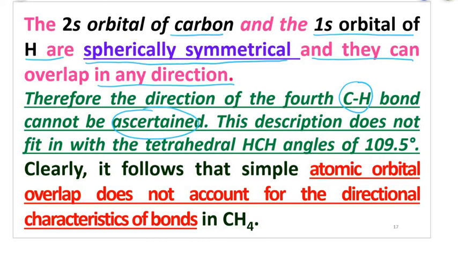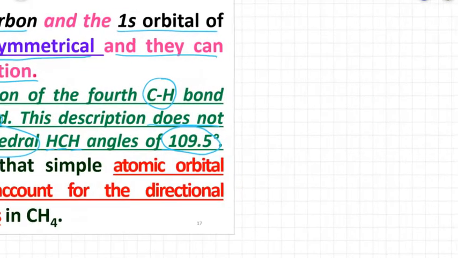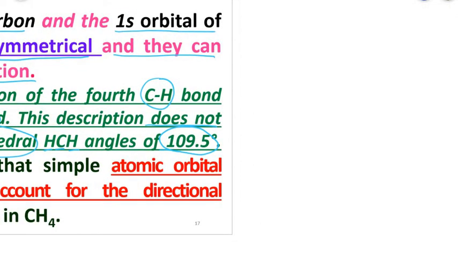But this description does not fit with the tetrahedral bond angle, the H-C-H angle of 109.5 degrees. Why? Because we have experimentally determined that in methane the bond angle between the carbon and any of the hydrogens is 109.5 degrees.